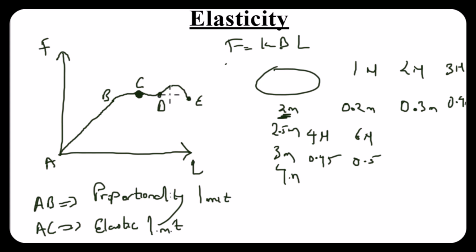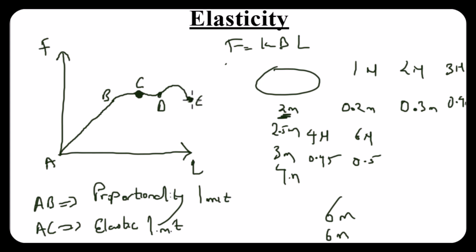Then from point D to E, my material doesn't have any form of elasticity again. So now it behaves like a pure plastic, or a thread that doesn't have any form of elasticity. So if you keep on stretching, let's assume that you now stretch the material to 6 meters. By the time you release your hand, the length that it goes back to will also be equal to 6 meters. It doesn't change in size any longer.